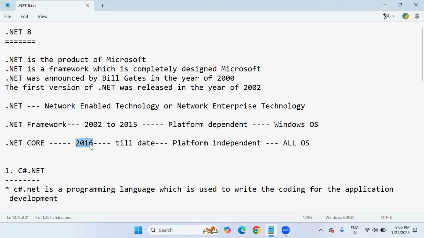But from 2016 onwards, Microsoft launched the .NET Core platform. Till date, we are using .NET Core, which is platform independent, so it can run on all operating systems. Same like Java, which became popular because of its platform independent style. Now .NET is also platform independent, but only if we use the Core framework.